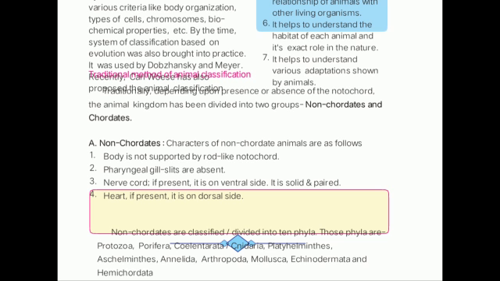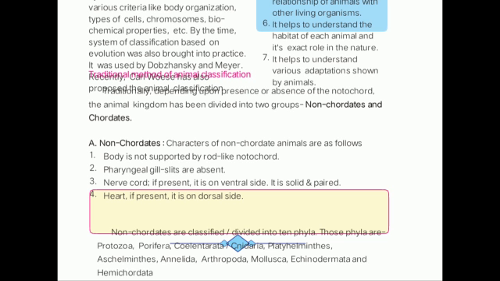So, what do you mean by chordates? First of all, without that we cannot understand the meaning of non-chordates. The notochord is a hollow or rod-like structure which is present in the body of an organism. The organisms which do not have that rod-like structure are known as non-chordates, and the animals which have that rod-like structure are known as chordates.